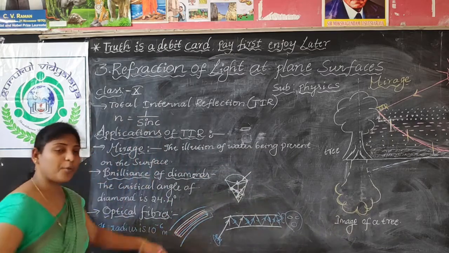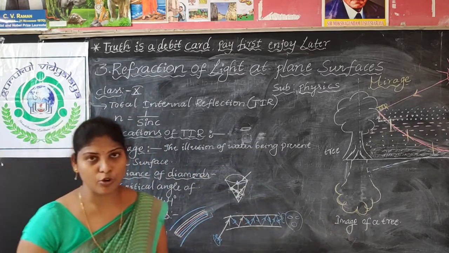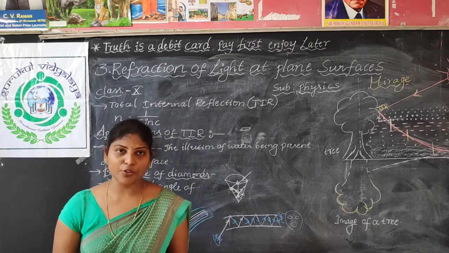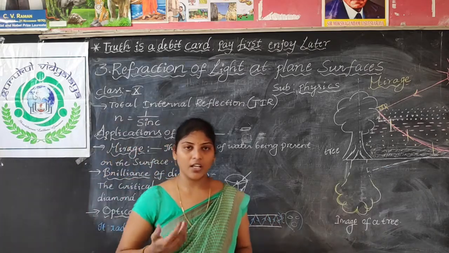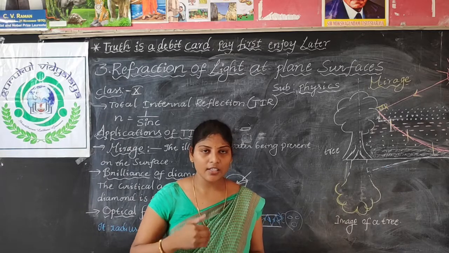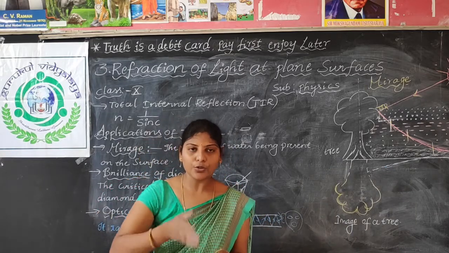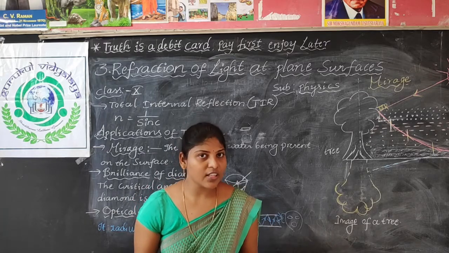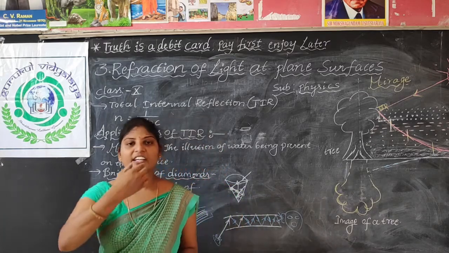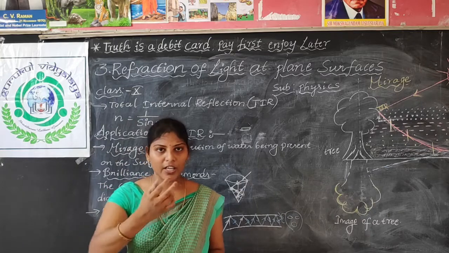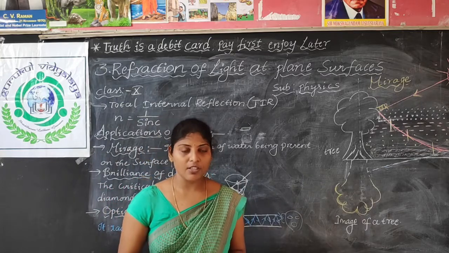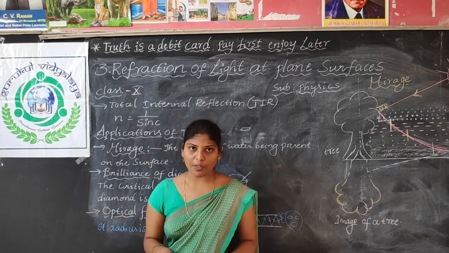And the same optical fibers we use in the laparoscope. In hospitals, if you want to do an operation on any tiny organ inside the body, we use new technology by sending optical fibers in. We send two bunches of optical fibers.